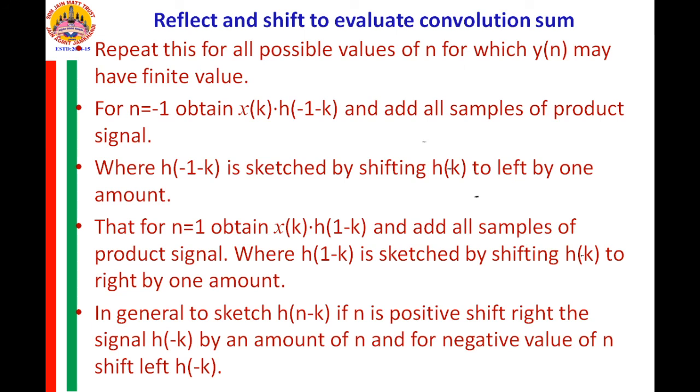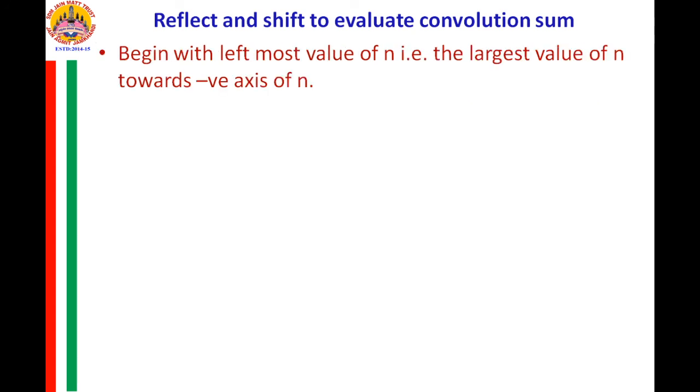In general, to obtain h of n minus k, if n is positive, we have to shift the signal h of minus k to the right by an amount of n. And when n is negative, we have to shift h of minus k to the left by the same amount of n. This is how we obtain h of n minus k. Once you obtain the shifted impulse response, you multiply it with the input and obtain the product signal, and then add all the samples of the product signal to obtain the output at every instant of n.